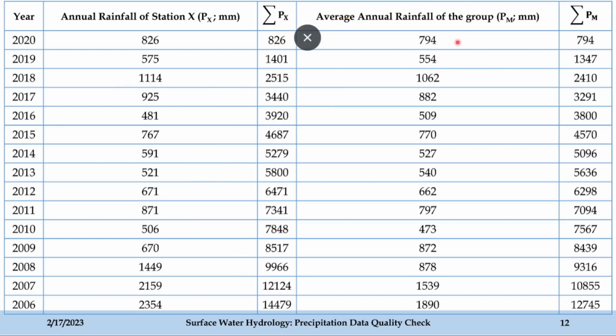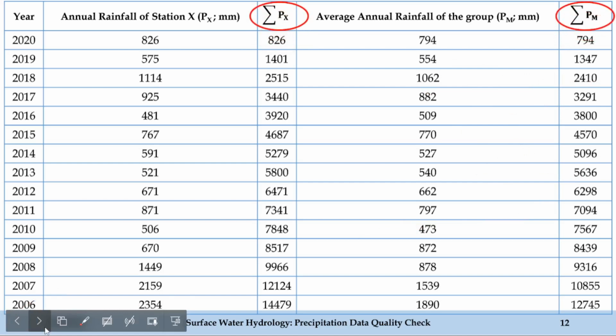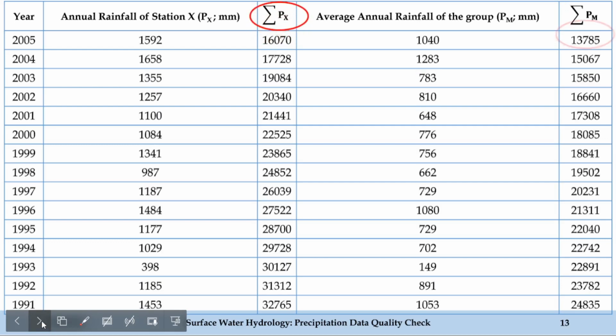Similarly, the same has been done for finding the average annual rainfall of the group of 10 neighboring stations. So here also we have taken the first value for 2020 as 794, and for 2019 we have added 794 with 554 to obtain 1347. Likewise, 1347 was added with 1062 to get 2410, and likewise we have added. These are the two new pieces of information that we have obtained from the given data, that is the cumulative values. Likewise, the same operation has been done for the remaining years, that is from 2005 to 1991.